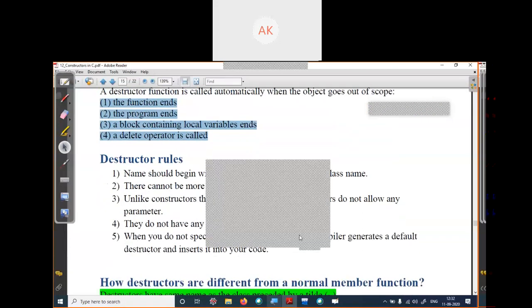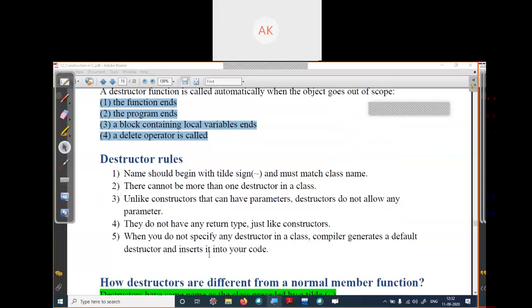So there are some rules of destructor. The name should begin with the tilde sign. We will see in the example how we declare a destructor. There cannot be more than one destructor in a class. In each class there is only one destructor, unlike constructors, which can have parameters. Destructor does not have any parameter.